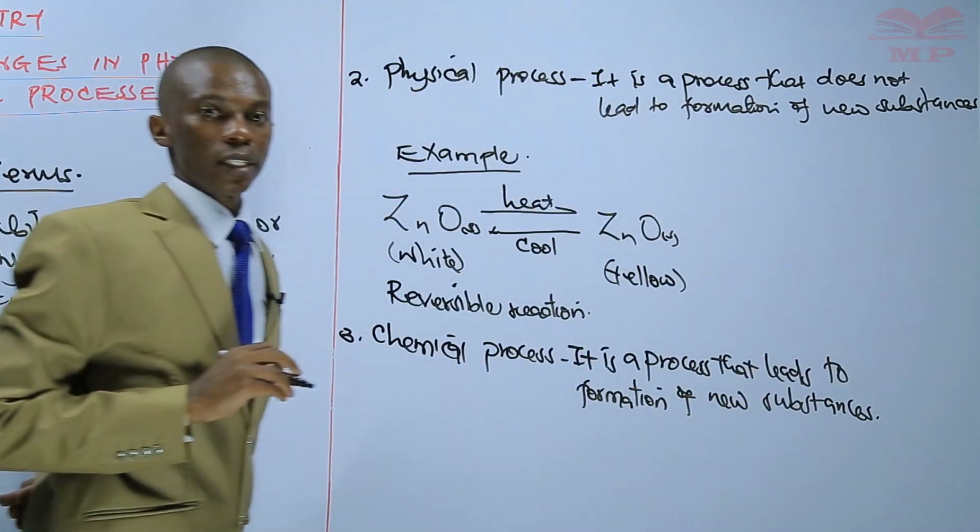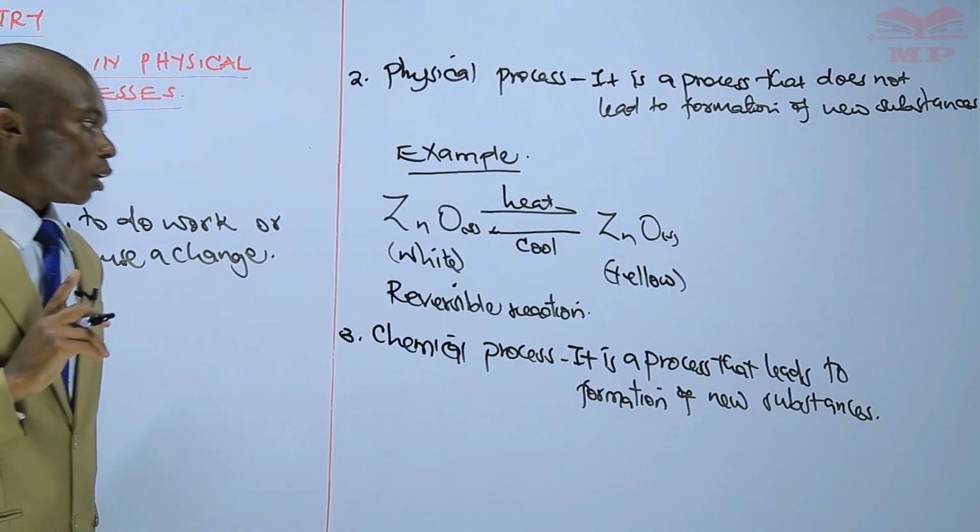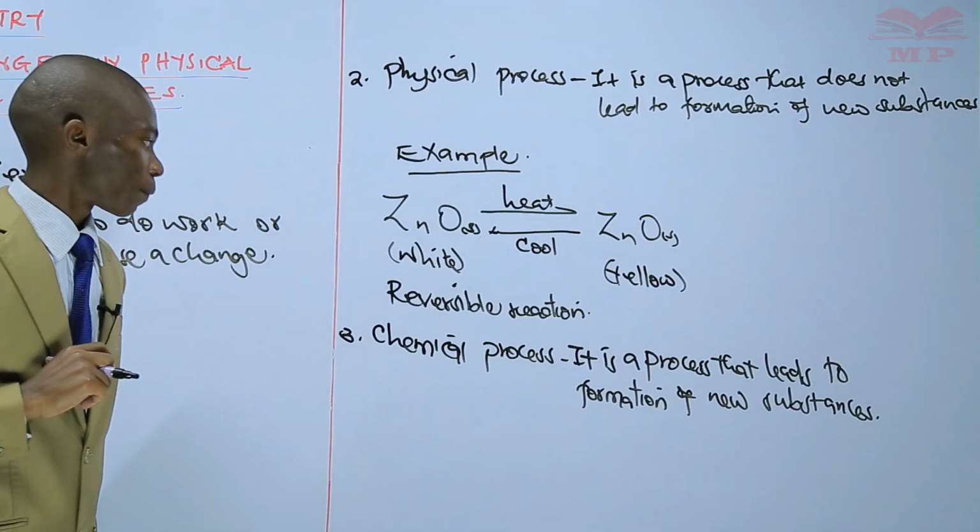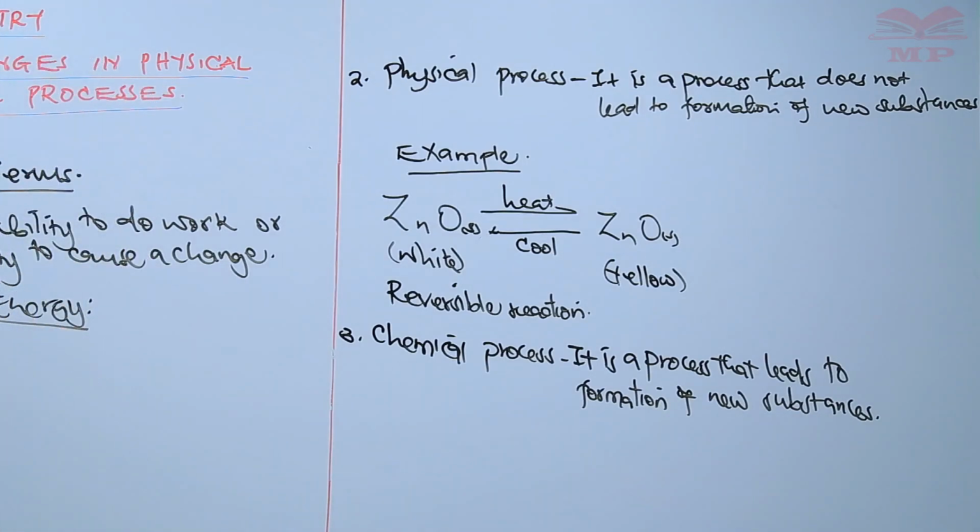So it is a process that leads to formation of new substances. An example